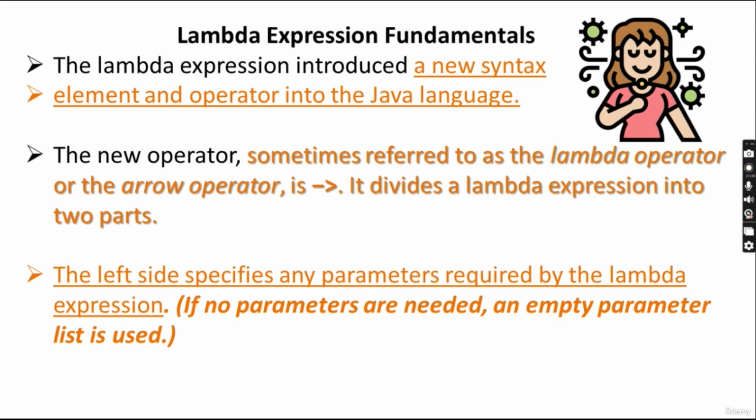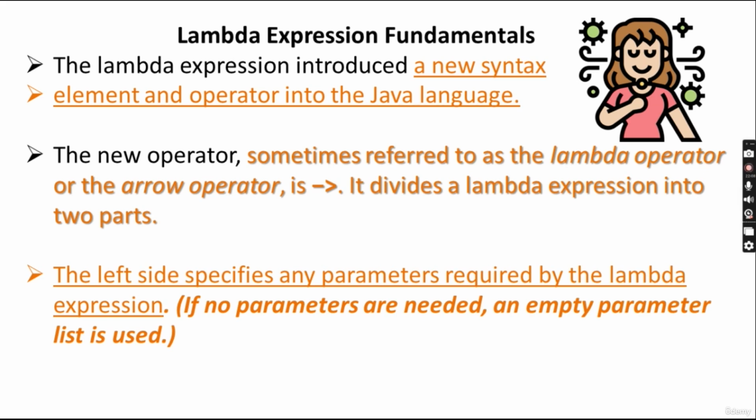Hold on, you have to concentrate because we are going to see new structure, new syntax elements and operators in the Java language. First is the new operator. The new operator, sometimes referred to as the lambda operator or the arrow operator, is a right side arrow, the arrow pointing in the right direction.